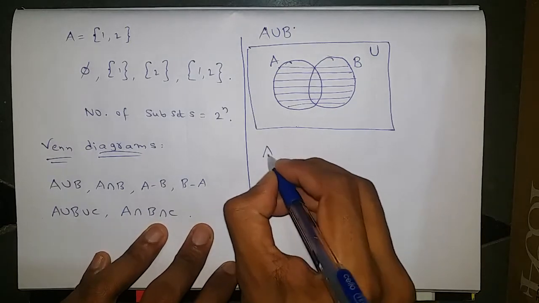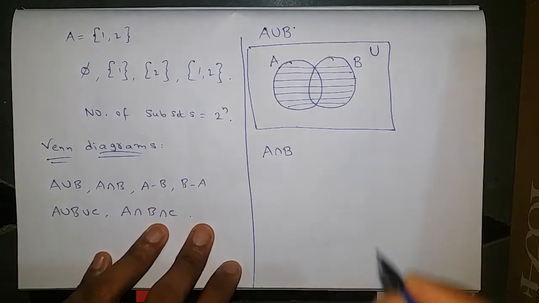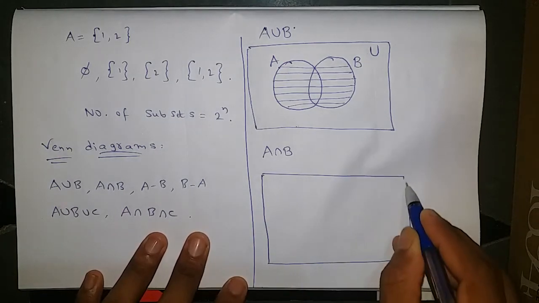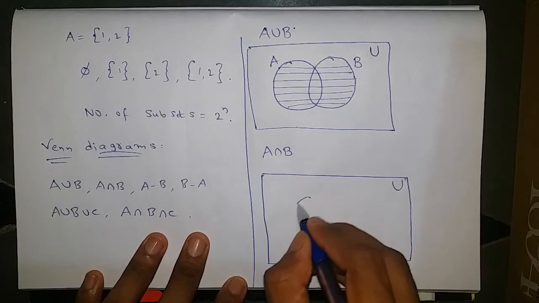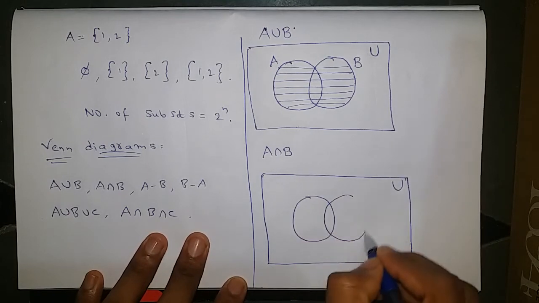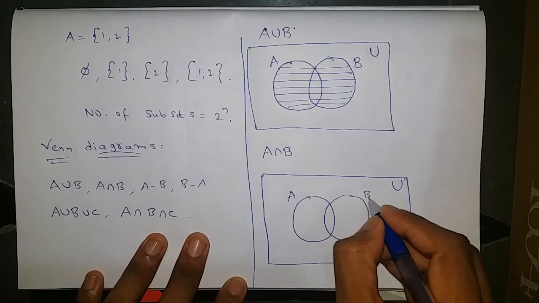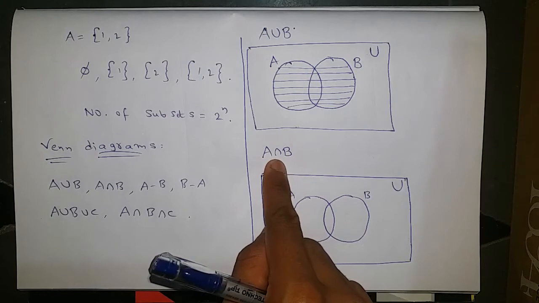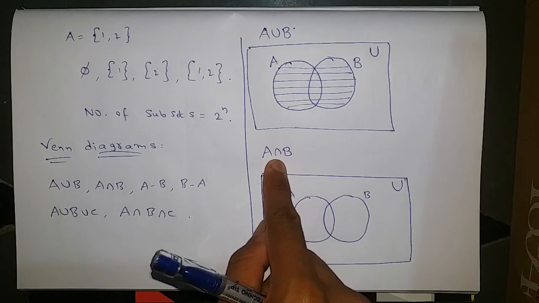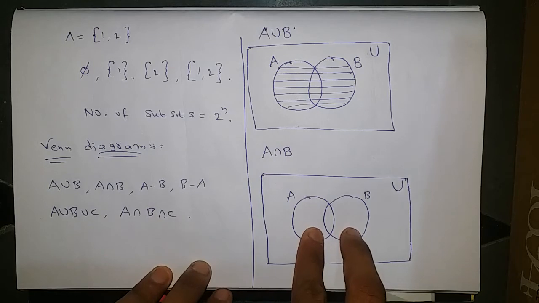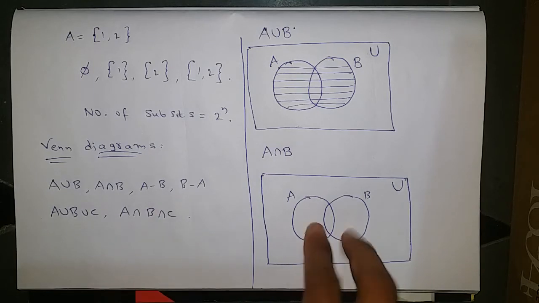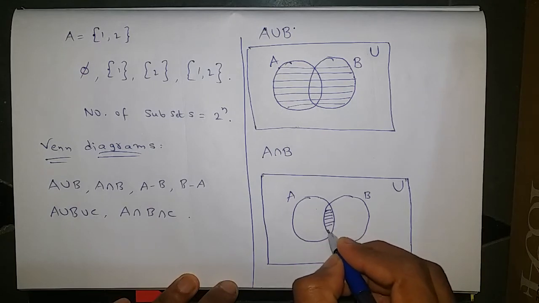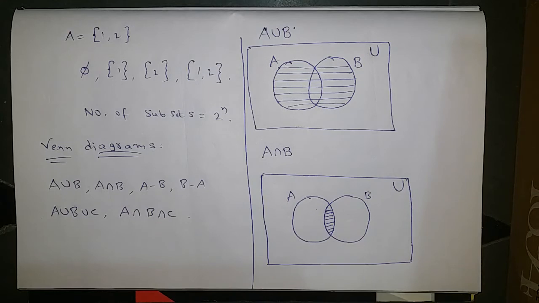Now let us check the representation of A intersection B. Same again: first draw the rectangle which is the universal set, and two circles inside, one for set A and one for set B. Intersection is nothing but the common part. In these two circles, this is the common area, so we need to shade that only.